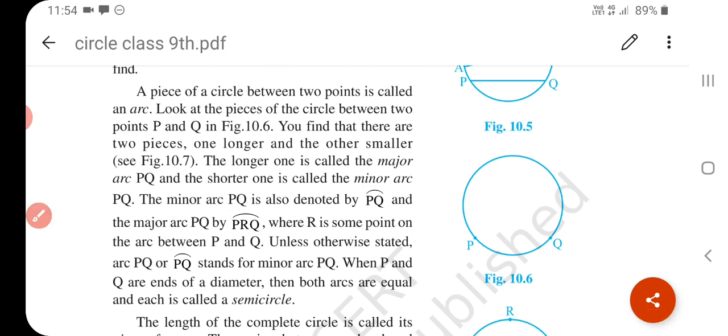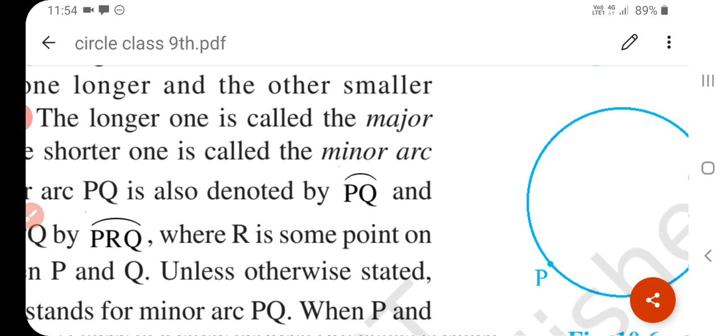Now what about arc of a circle? Arc, a continuous part of a circle, is called an arc of a circle. The arc of a circle is denoted by this sign. See here, this is the sign of arc.